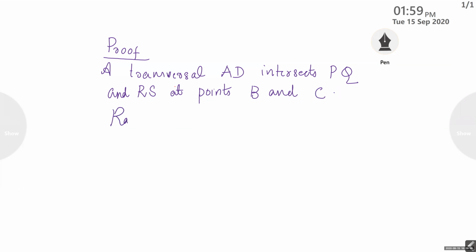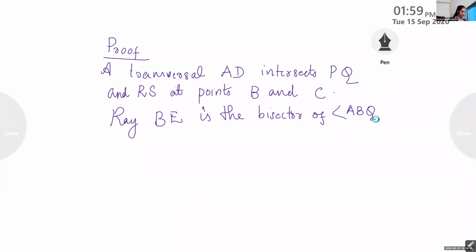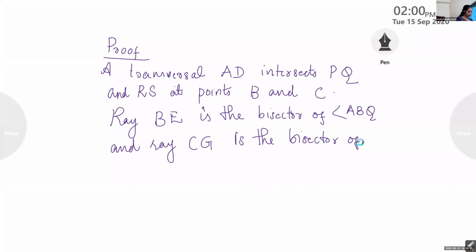Ray BE is the bisector of angle ABQ, and ray CG is the bisector of angle BCS.